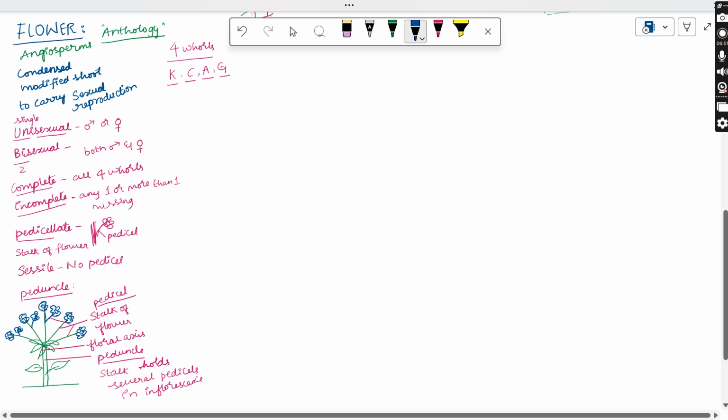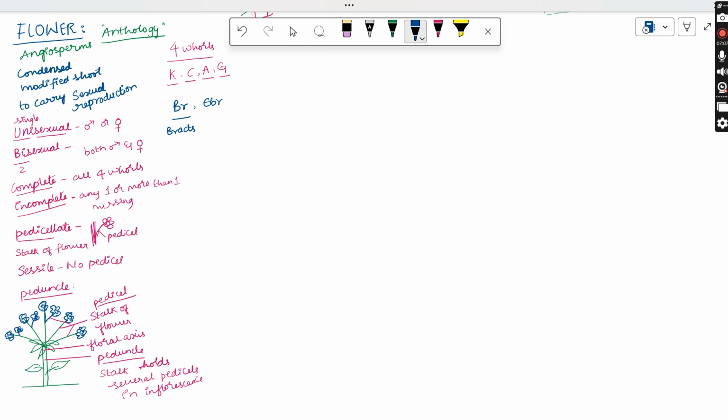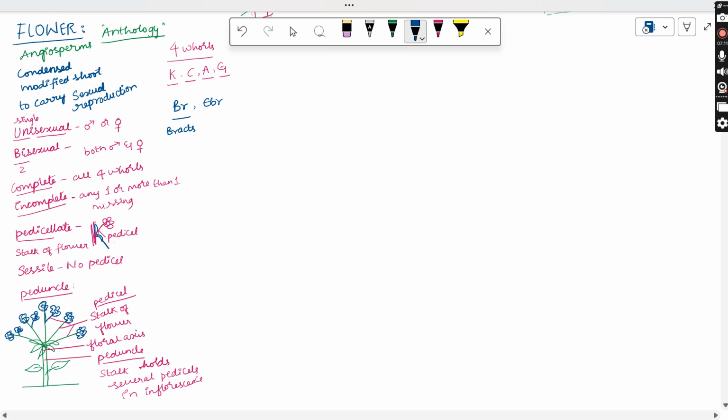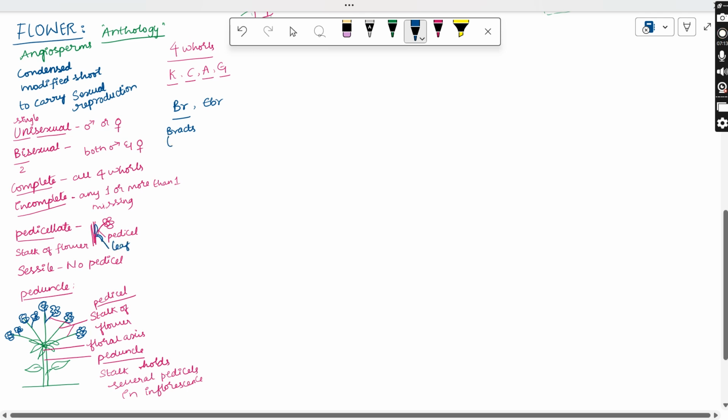And there are two more terms we represent in the floral formula, bracteate and ebracteate. Let us see what bracts are. Bracts are small leaf-type structures present at the base of the pedicel. The pedicel is the stalk of the flower, and at its base small green leaf-type structures are present.